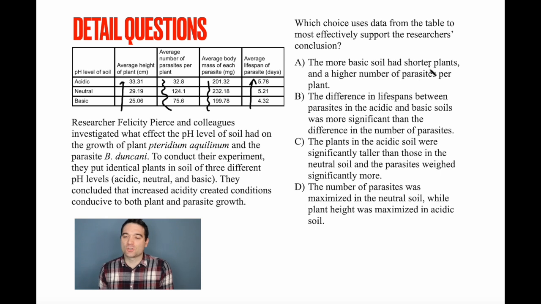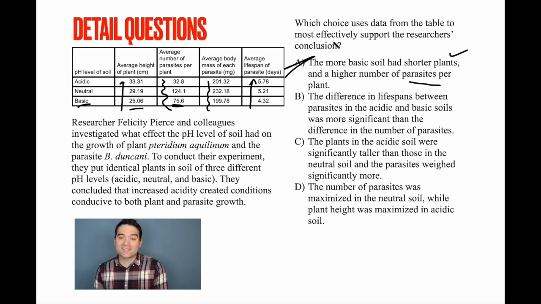The more basic soil had shorter plants. Let's assess that. The basic soil does have shorter plants than the other soil, right? The plant height is the shortest here. So that part's good. And a higher number of parasites per plant. Well, no, right? The number of parasites per plant here is lower than this, but higher than that, right? It's not necessarily a higher number of parasites per plant, so that's out.